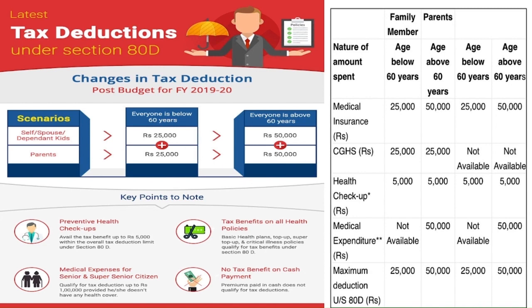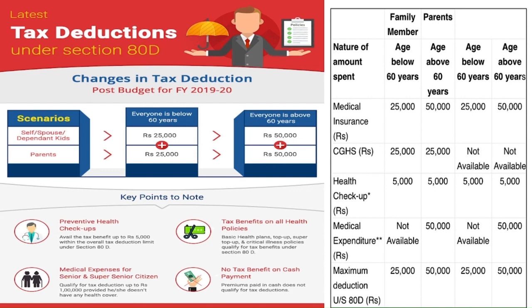Here I have given the age criteria, right? Even if your parents are above 60 years and you have not taken any medical insurance premium, or you have taken it and have not claimed any expenditure, for claiming insurance they have to be hospitalized for 24 hours, right?